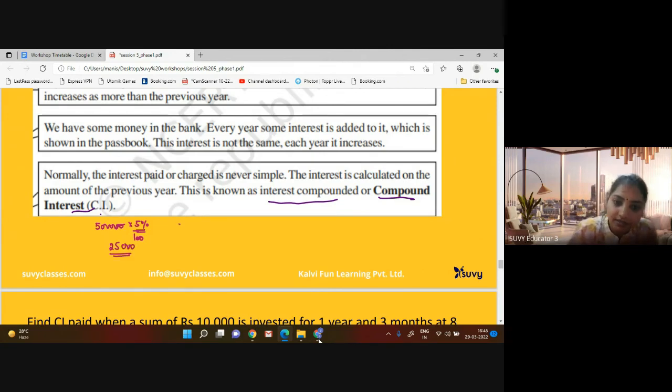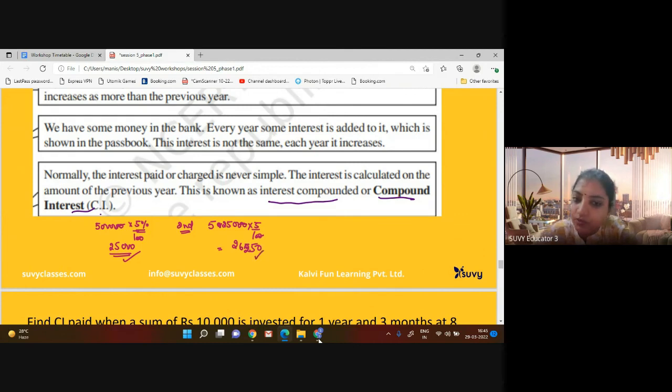Then next year, second year, my amount will be 5 lakh 25,000. Right? So when the amount is 5 lakhs 25,000, then again 5% interest will be charged. Then my interest amount will be 5250 into 5, and it will be 26,250. See, the very first year interest was 25,000, then second year interest was 26,250.